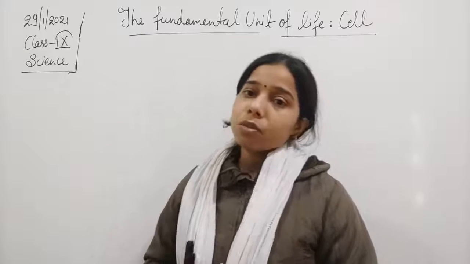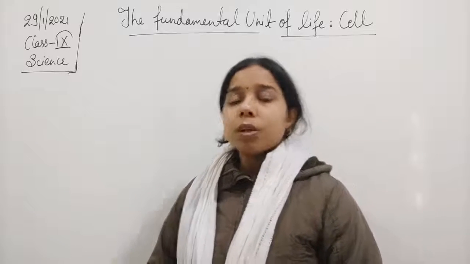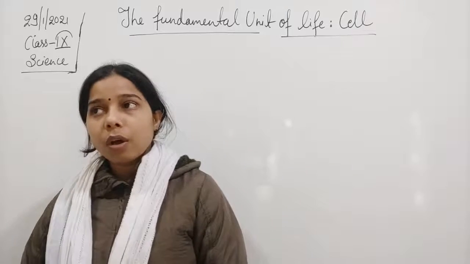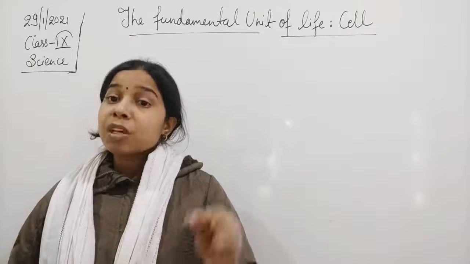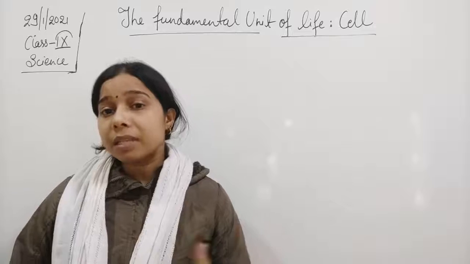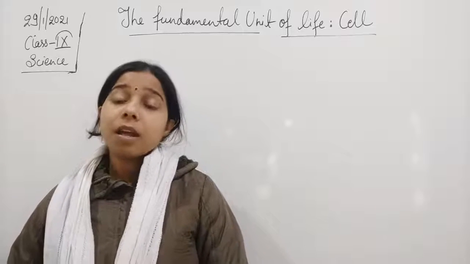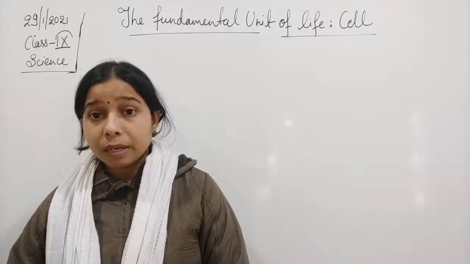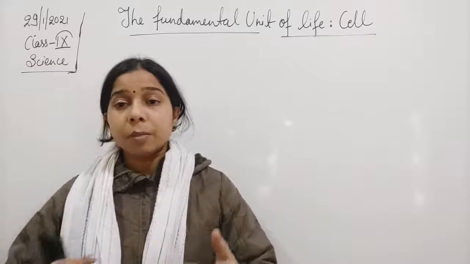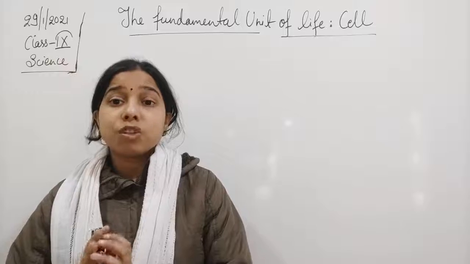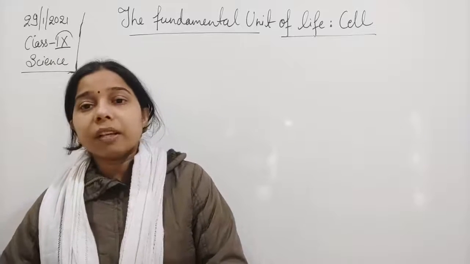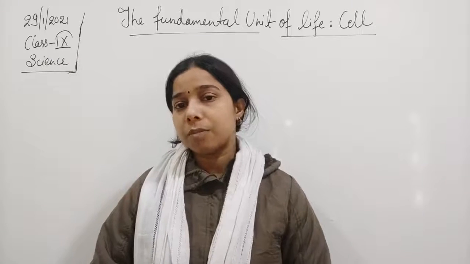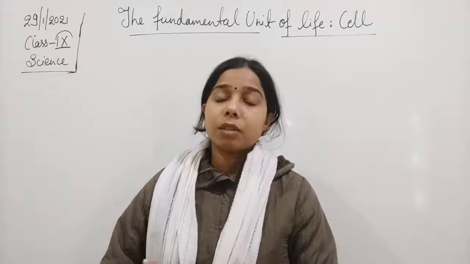But in a eukaryotic cell, which is a complete cell, more than one chromosome is present. There is a membrane which separates the genetic material from the cytoplasm, and that is known as the nucleus.